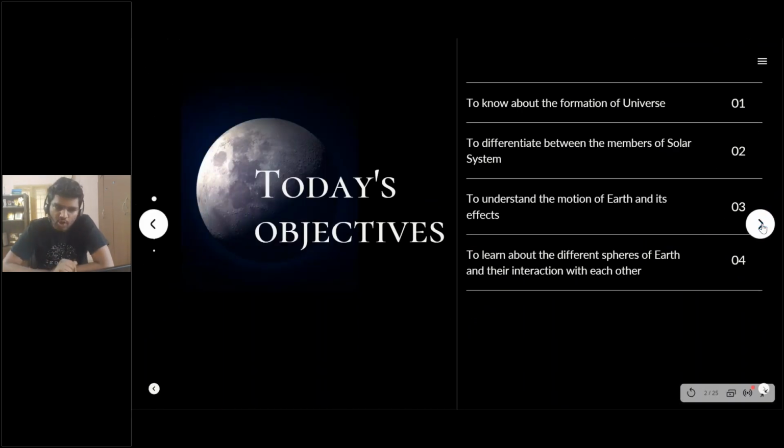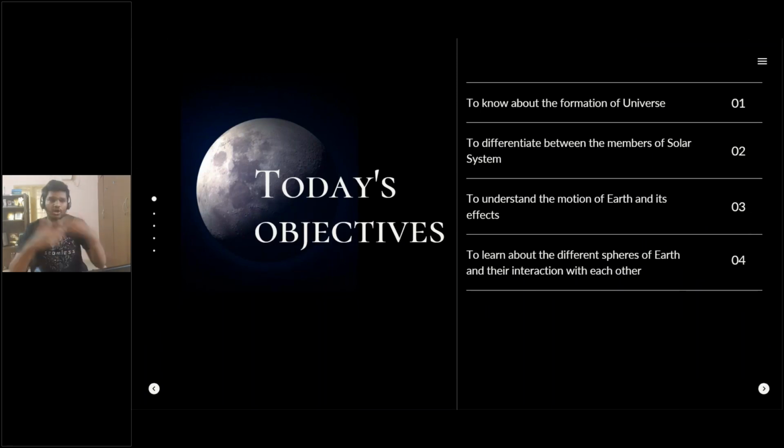So there are 4 objectives for today. There is going to be a lot of information, a lot of new things that we will be learning today, and these are going to be the 4 objectives, right? The first one is to know about the formation of the universe. So we're going to understand how the universe has started, how it all started, right? That's going to be super exciting for sure.